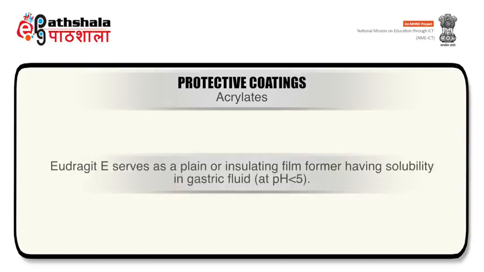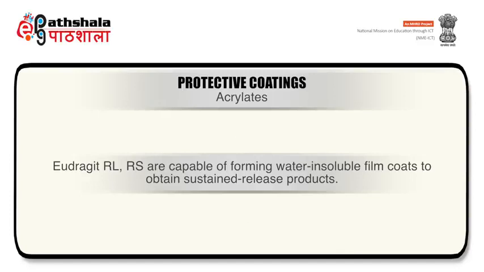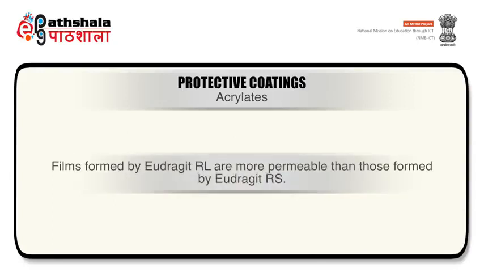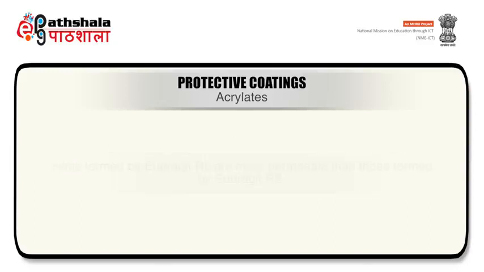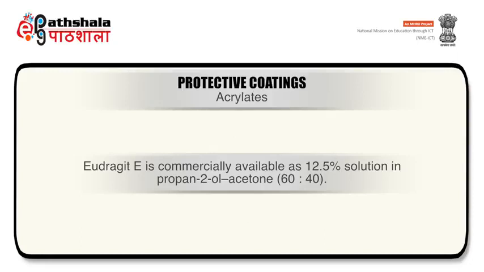Eudragit E serves as a plain or insulating film former having solubility in gastric fluids at pH less than 5. Eudragit RL and RS are capable of forming water-insoluble film coats to obtain sustained release products. Films formed by Eudragit RL are more permeable than those formed by Eudragit RS. Eudragit E is commercially available as a 12.5% solution in propan-2-ol and acetone in a ratio of 60:40.